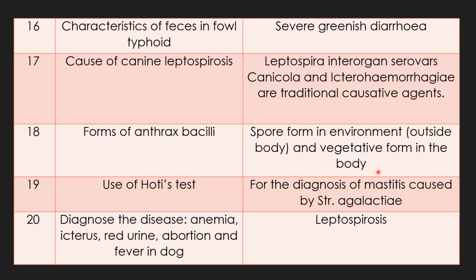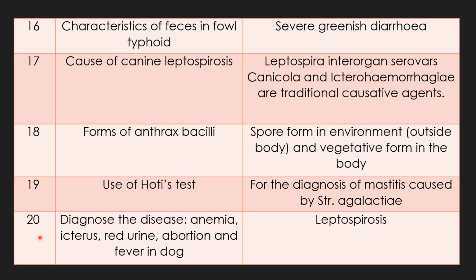It is found in the body. Question 19. Important question. Use of Hortvet's test. Answer: Hortvet's test is used for the diagnosis of mastitis caused by Streptococcus agalactiae. Remember.